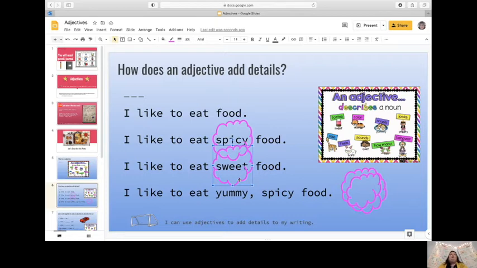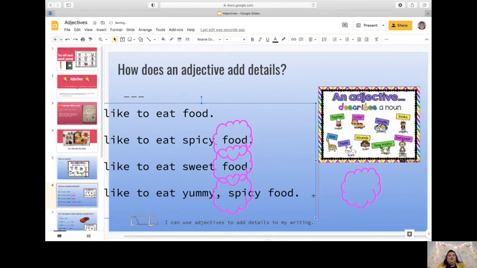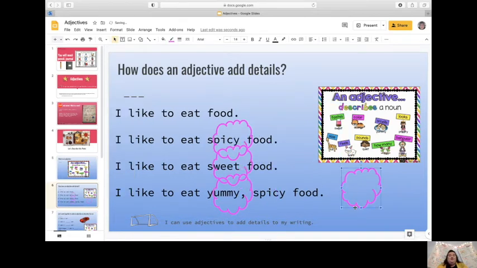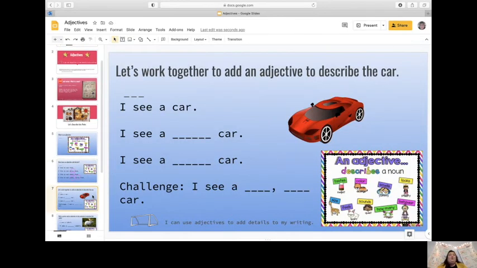Now, sometimes we can even use more than one adjective. We can use 2, 3, as many adjectives as we need to describe our noun. Our noun is food, and I want to describe our food. So I'm going to give you another example. I like to eat yummy, spicy food. So what kind of food do I like to eat? I like to eat yummy, spicy food. Sometimes technology jumps around, and that's okay. Good job, friends.